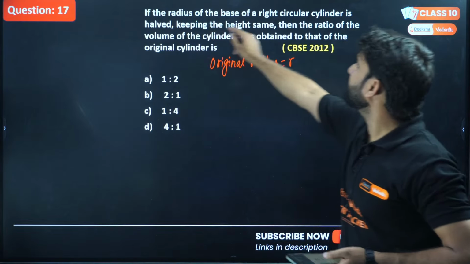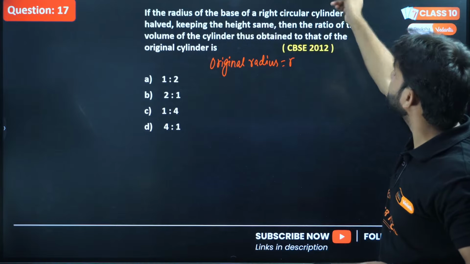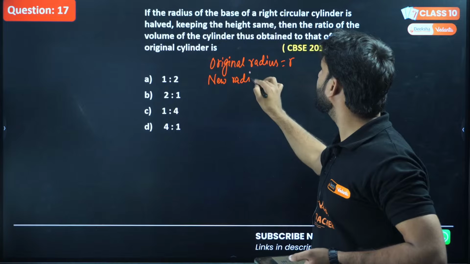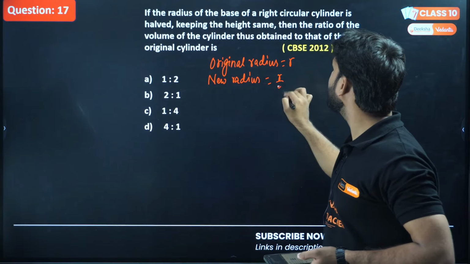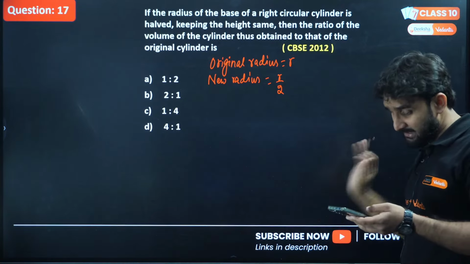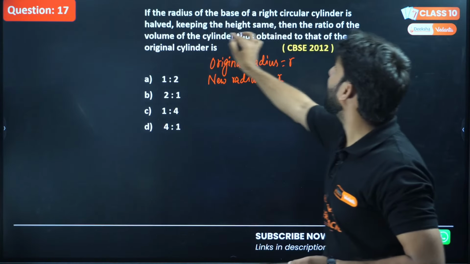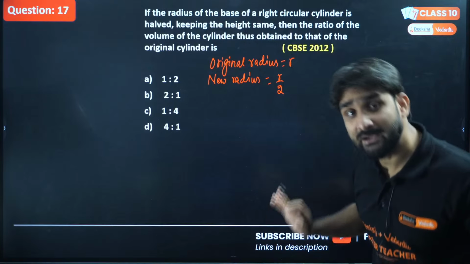If the radius is halved, the new radius will be r by 2, because I'm letting the original radius as r. So the new radius will be r by 2, keeping the height the same, no change in height.